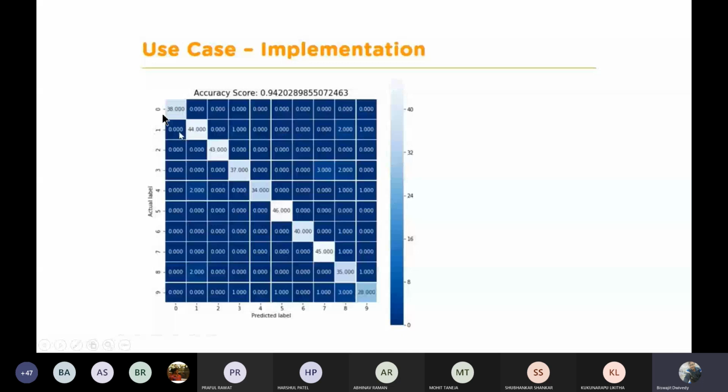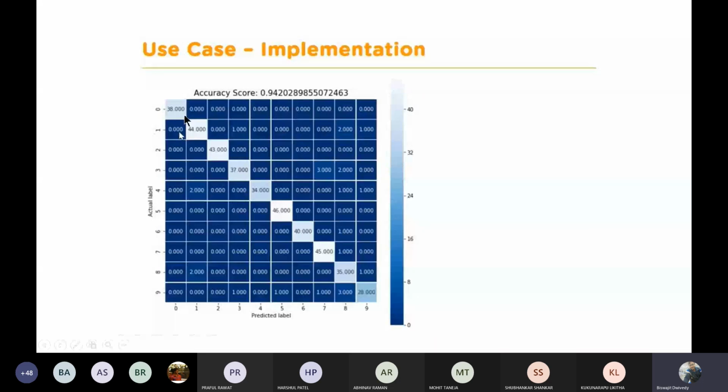This value corresponds to the actual number of zeros present in that data set and the predicted number of zeros, because we are going to predict how many zeros are there. After doing that type of prediction, this matrix is formed.